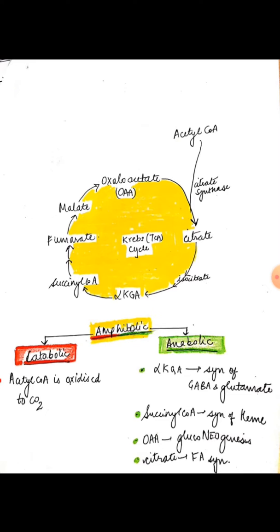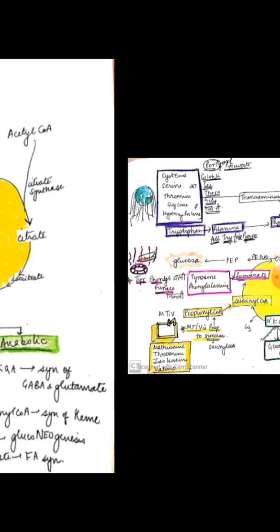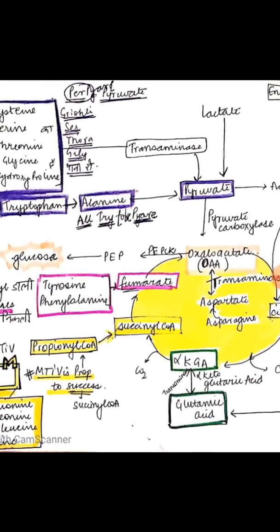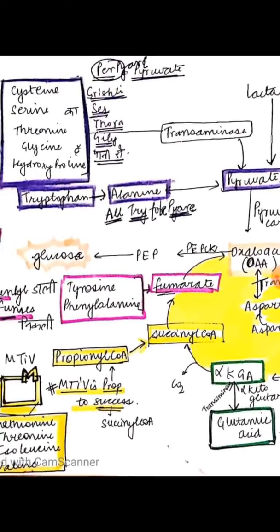In this video, we will be looking at how amino acids enter the Krebs cycle and in which form. Such questions are also asked in various PG entrance examinations, and for that purpose, I've made some silly little tricks and hints that will hopefully help you remember. So let's begin. First, let's look at this section.